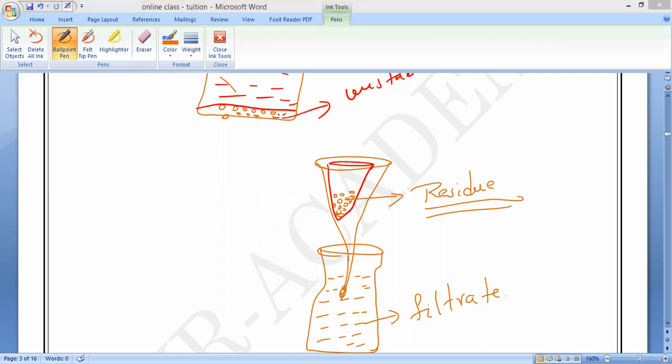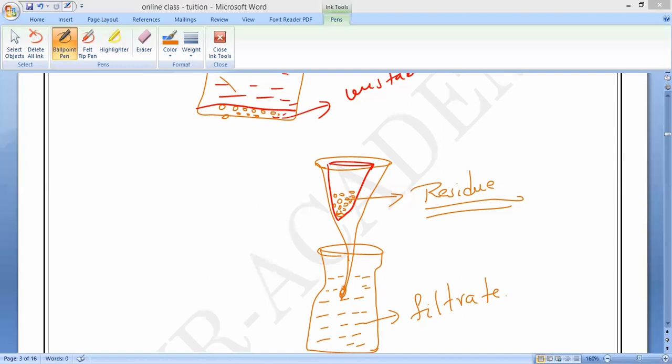So, when you pass anything, for example a chalk water mixture, or mud water, or sand water, they will be left behind as a residue on the filter paper, and the clear water is obtained as what?